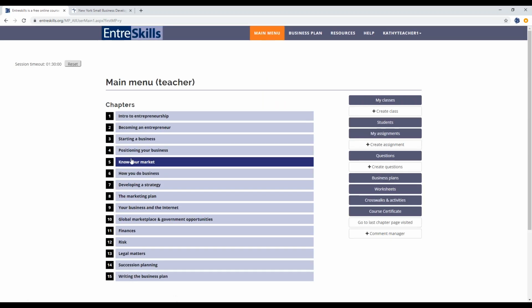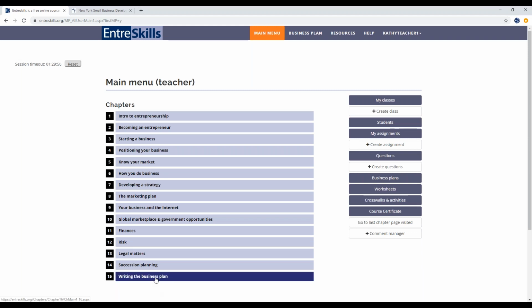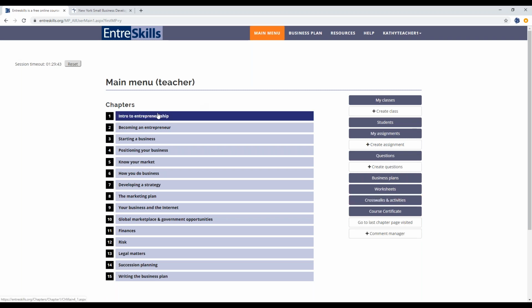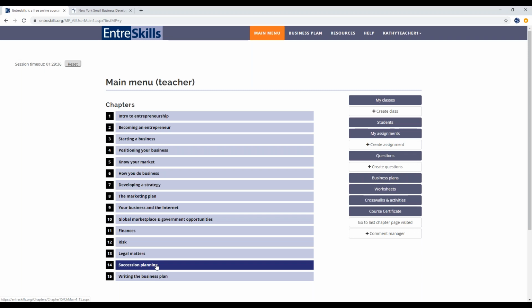So logging in, and some of you might have already logged in to see what's in here. The main menu page shows you the 15 chapters, and then there is also the teacher's menu. And I'll just quickly go through some of the chapter content. It runs through how to start a business, how to grow your business, and even how to close your business down. And for those of you just joining us, we will take questions throughout. So if you have a question, just type it into the question pane on the control panel.